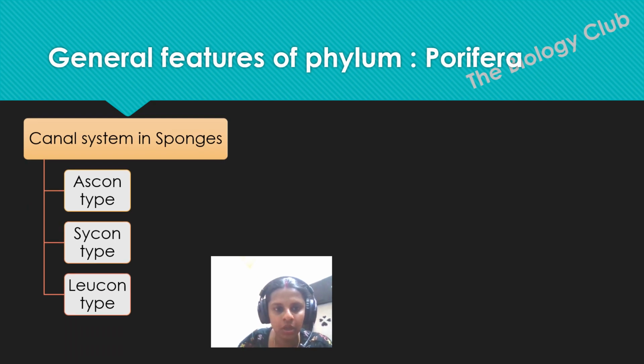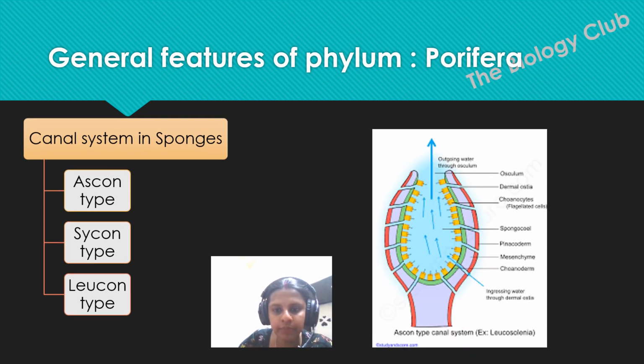Now let me show you each and every type of canal system. This is how the Ascon type will look. There are certain gaps, and these gaps are nothing but the tiny pores present here. Water goes out through this particular opening known as osculum.